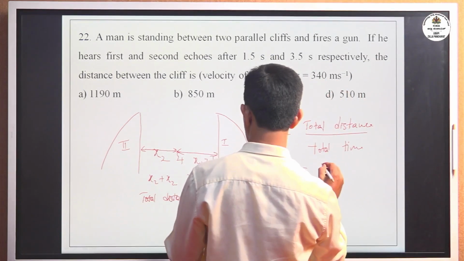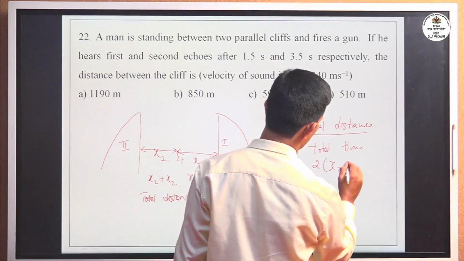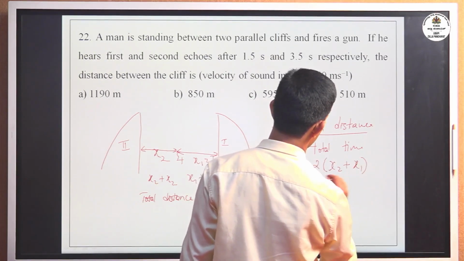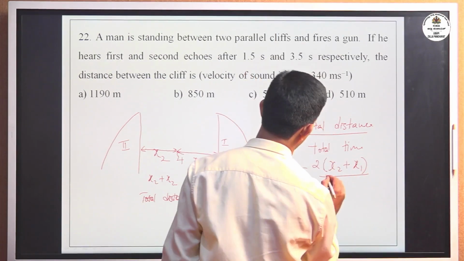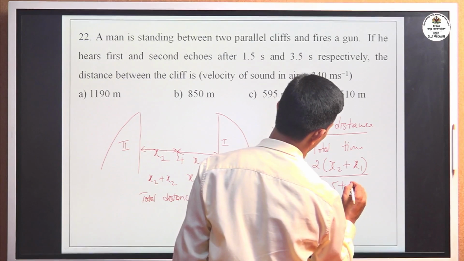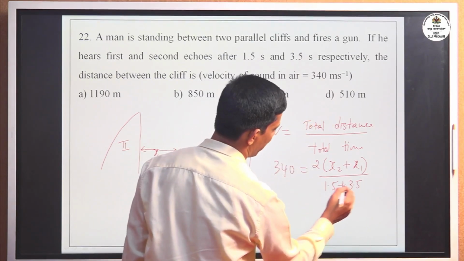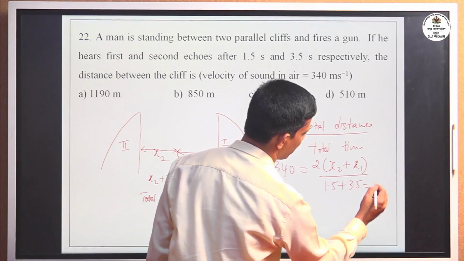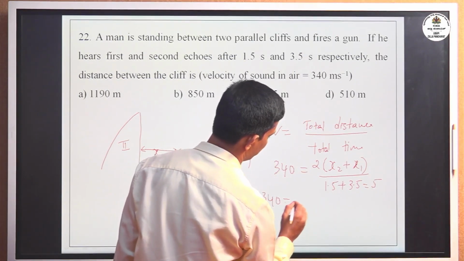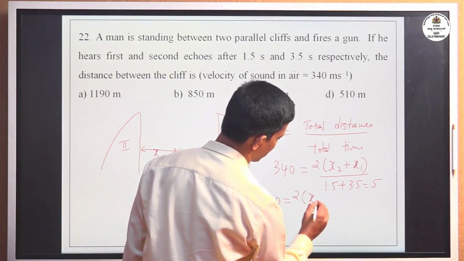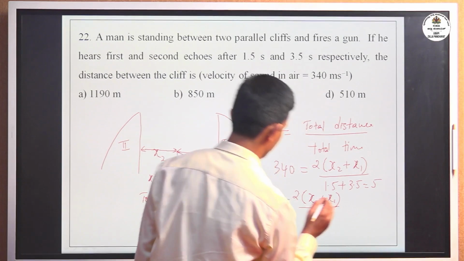In the total distance, 2 is common, you can take 2 outside, 2 of x2 plus x1 divided by total time. Here 1.5 and 3.5 are given, then total it becomes 5, no? That is 340 is equal to 2 of x2 plus x1 divided by 5.